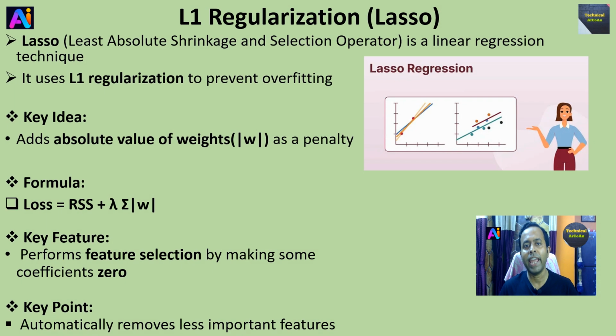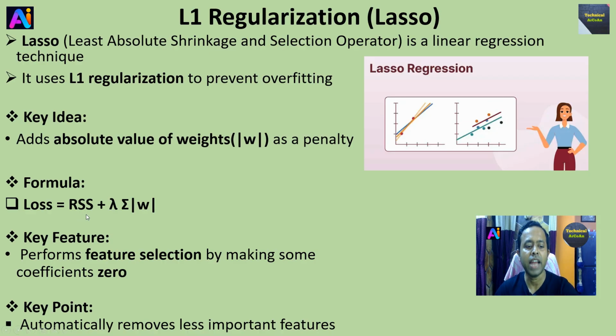Now talk about L1 regularization, also known as Lasso. Lasso, the full form is Least Absolute Shrinkage and Selection Operator, is a linear regression technique. It uses L1 regularization to prevent overfitting. Key idea: adds the absolute value of weights as a penalty, and the formula is like that: the loss equal to RSS plus lambda multiplied with the summation of the absolute value of weights, right?